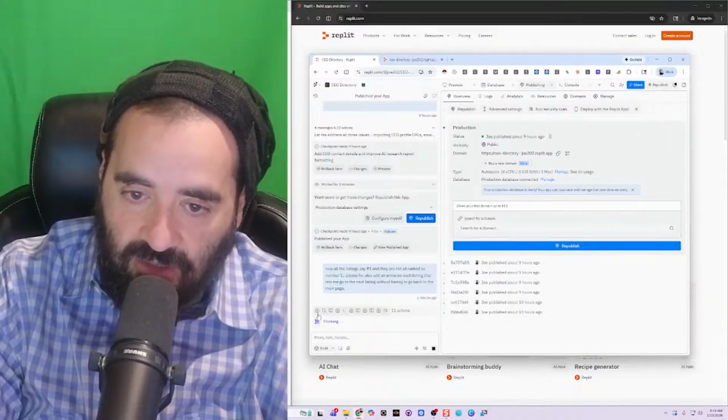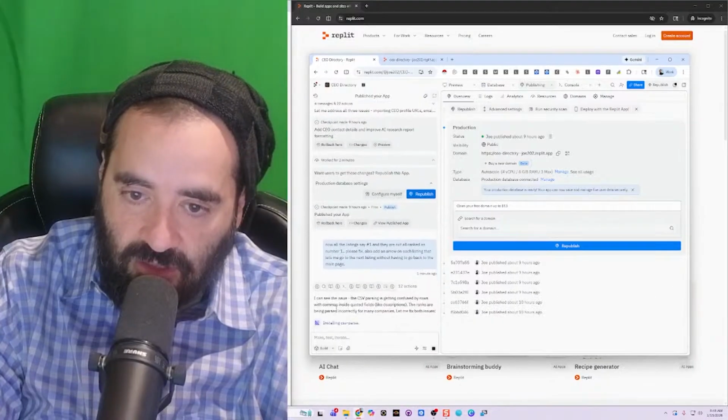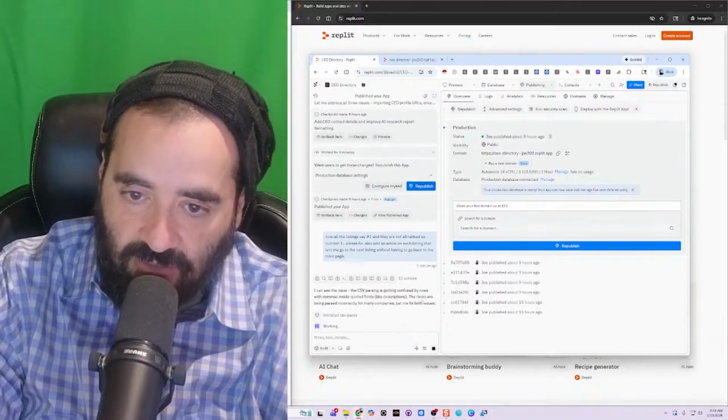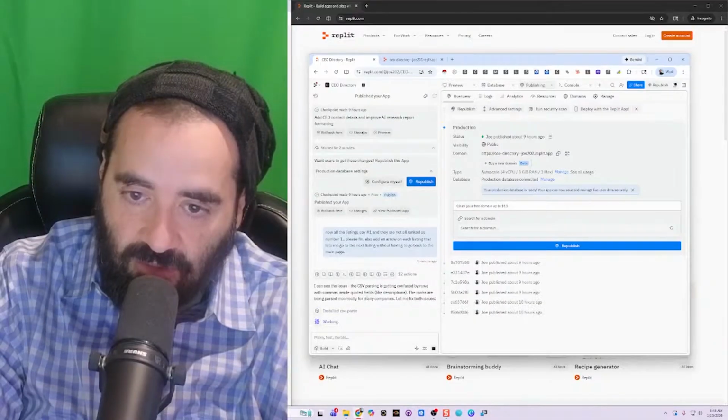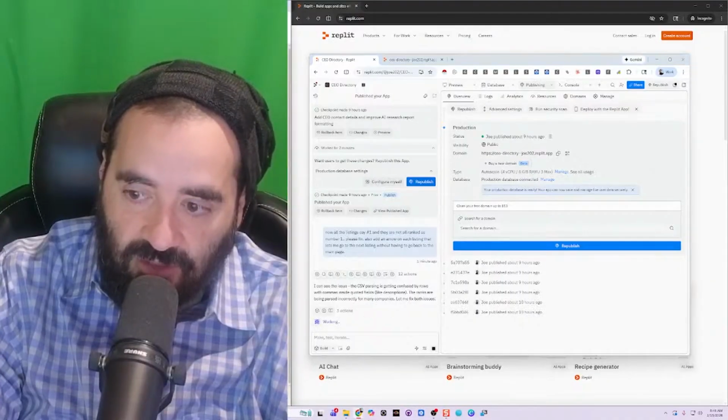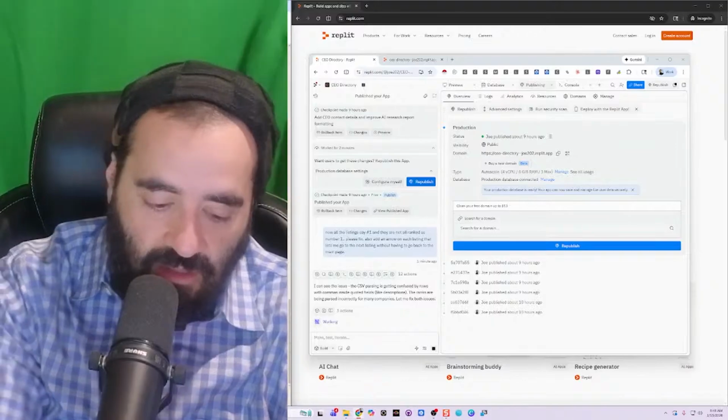Okay, so now the AI is thinking and it's doing all this research. I see the issue. The CSV parsing is getting confused by rows with commas inside the quoted fields like descriptions. The ranks are being parsed incorrectly for many companies. Let me fix both issues. So it's going to go ahead and fix these parsing issues.